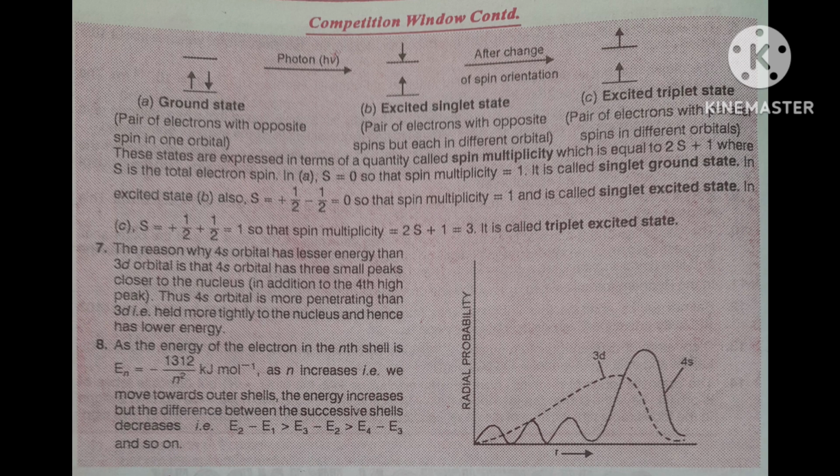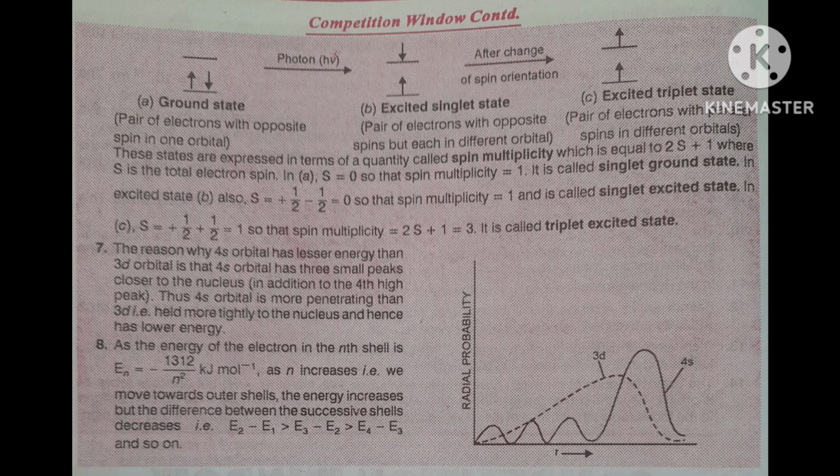Thus 4s orbital is more penetrating. It can penetrate, go inside. 4s orbital is more penetrating than 3d. 3d can't penetrate, but 4s can penetrate. That is, it is held more tightly to the nucleus, and hence has lower energy. Correct?